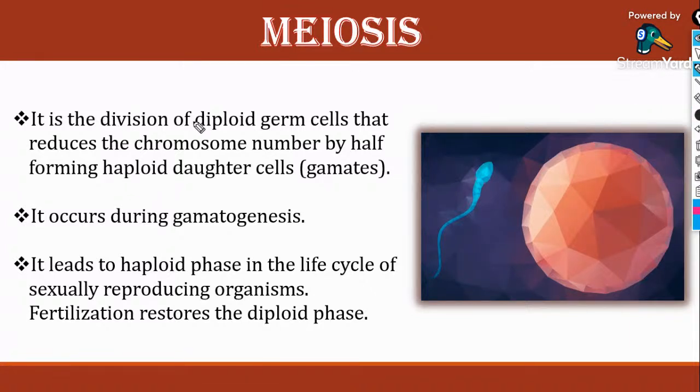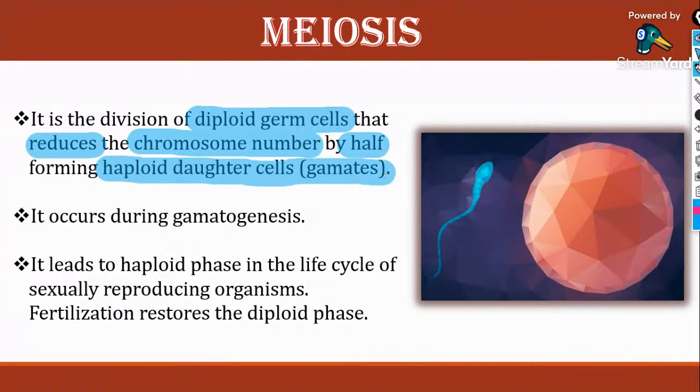Meiosis is the division of diploid germ cells that reduces chromosome number by half, forming haploid daughter cells or gametes. Yes, everyone. So let me say what this meiosis is: a cell of ploidy 2n dividing to form progeny or new daughter cells of ploidy n, or 23.